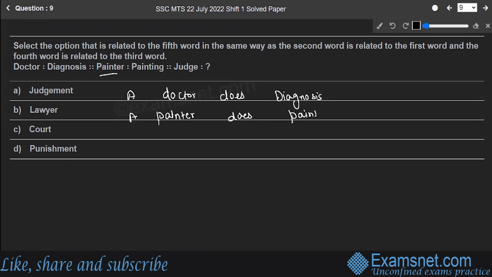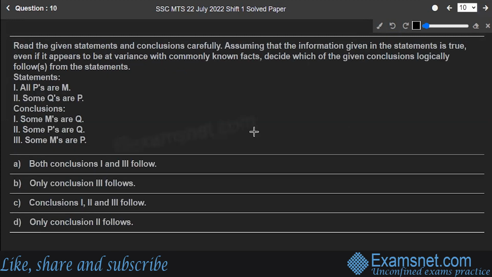Similarly, what do you have over here? A judge. What does a judge do? A judge does judgment. Correct? So option A is the correct answer to the question. Hope you are clear. Next, question number 10.